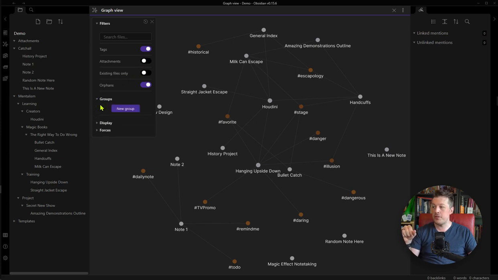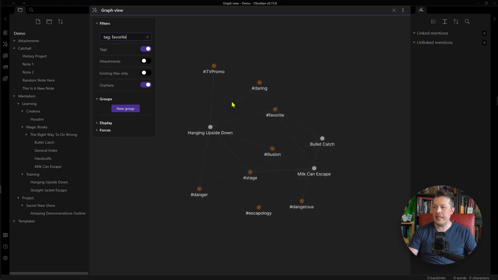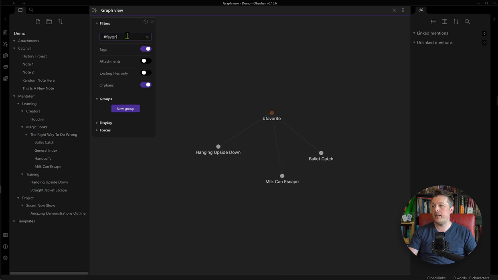Now, the groups is really cool. So if you are searching through and I want to see favorite, now anything connected to favorite shows up. Now I can search and do a filter here, or I could just go to tags favorite. Oh, not tags plural, but tags singular. All right, so anything that is connected to favorite is here. Or I can filter all the way down by the favorite tag, and it will only show me direct connections.